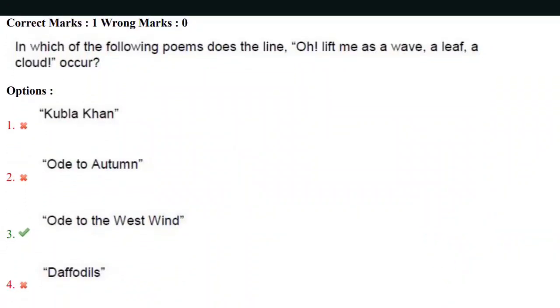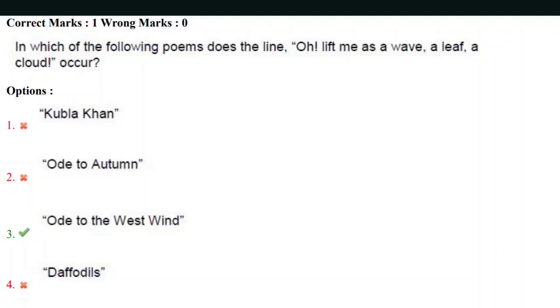In which of the following poems does the line "Oh, lift me as a wave, a leaf, a cloud" occur? Yes, "Oh, lift me as a wave, a leaf, a cloud." And the correct answer here is "Ode to the West Wind." Yes, in this poem, the speaker requests the west wind to lift him as a wave, a leaf, and a cloud. So the correct answer here is "Ode to the West Wind," the third option.